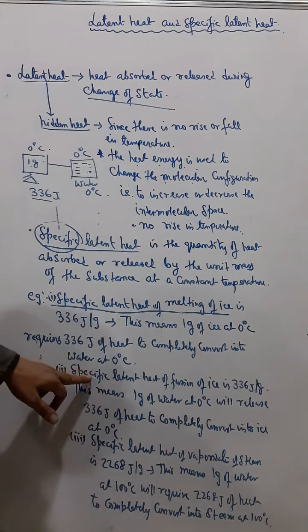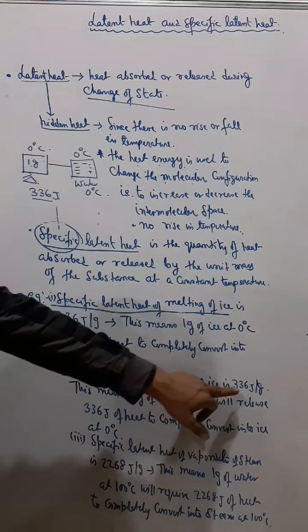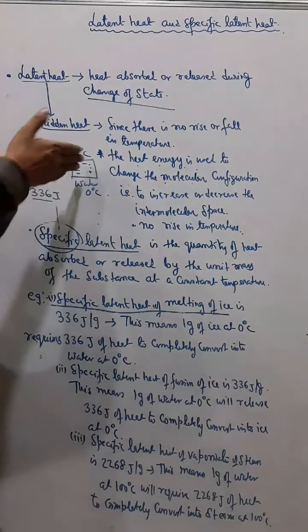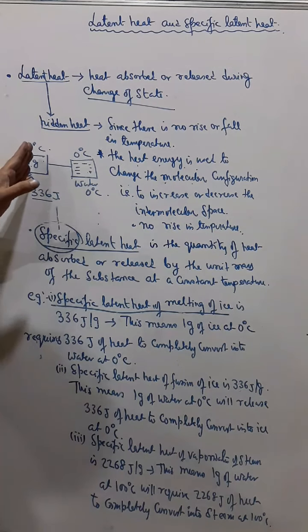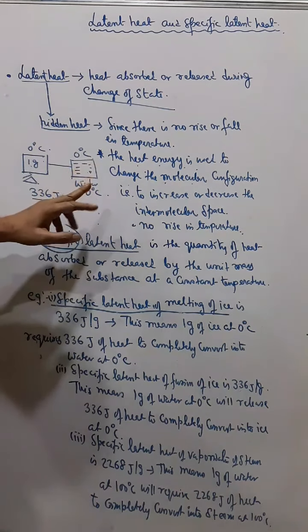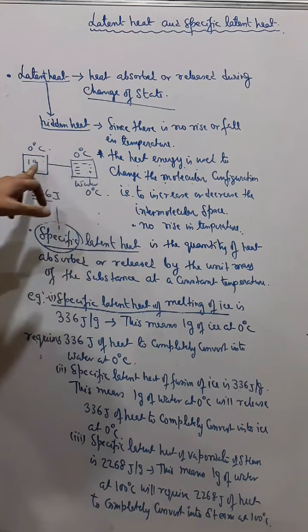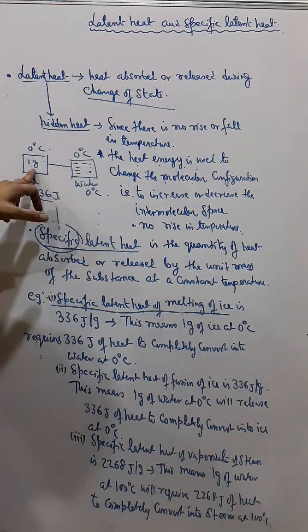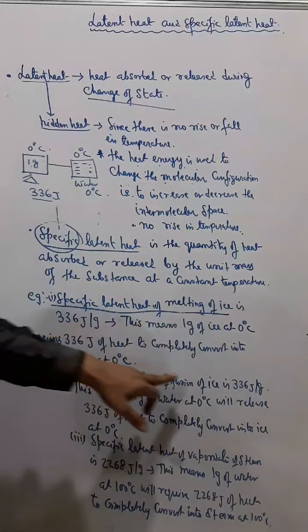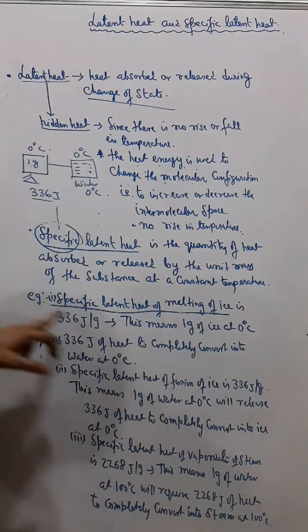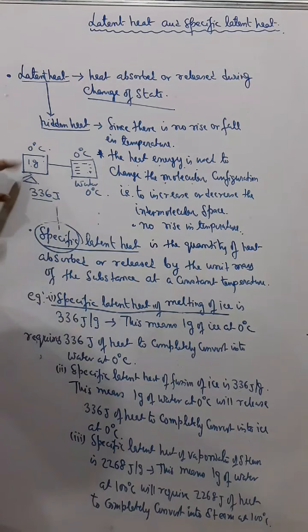Now similarly, specific latent heat of fusion of ice is also 336. Now fusion means from liquid to solid. Melting means from solid to liquid. Fusion means from liquid to solid. So the value of melting and the value of fusion is the same.